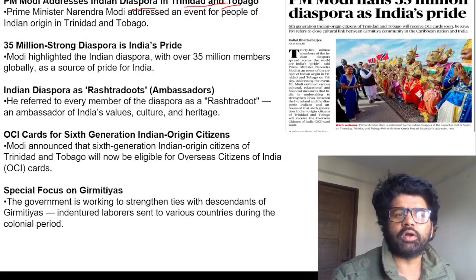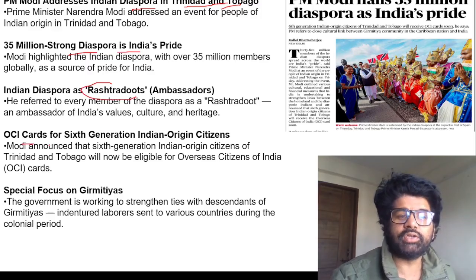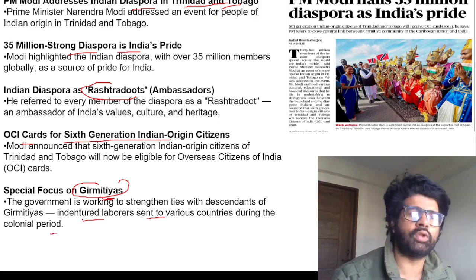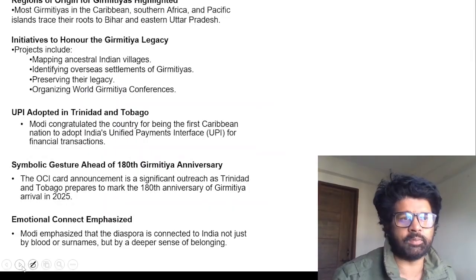So, yeah, 35 million strong diaspora is India's pride. Modi is very happy. He's saying OCI card for sixth generation Indian origin citizens. Special focus on Girmitiyas. Who are Girmitiyas? They are the laborers who were sent to various countries during the colonial period, and almost 180 years have completed. They arrived first in Trinidad and Tobago in 1845, so they're celebrating that also. Do remember, they can ask you who are Girmitiyas.